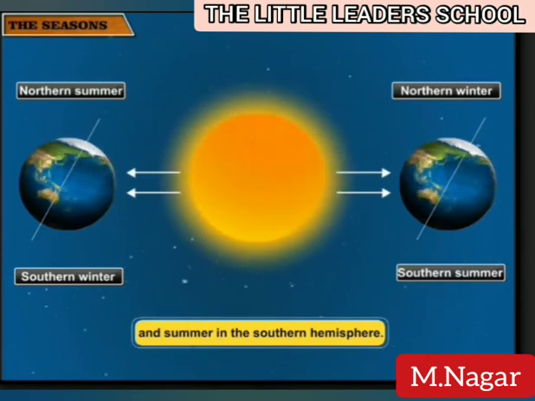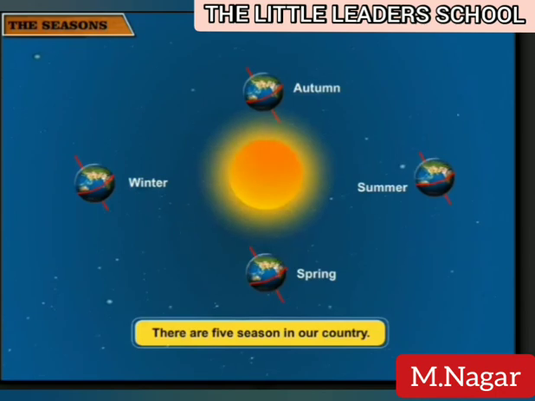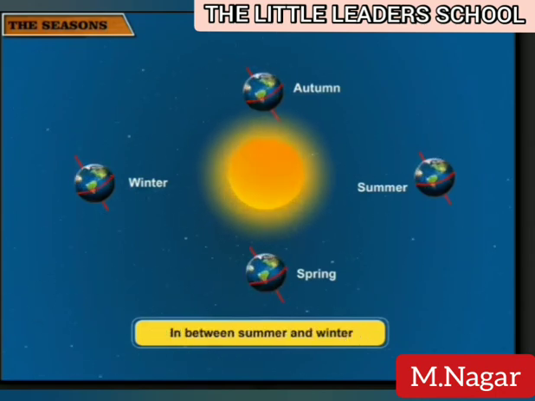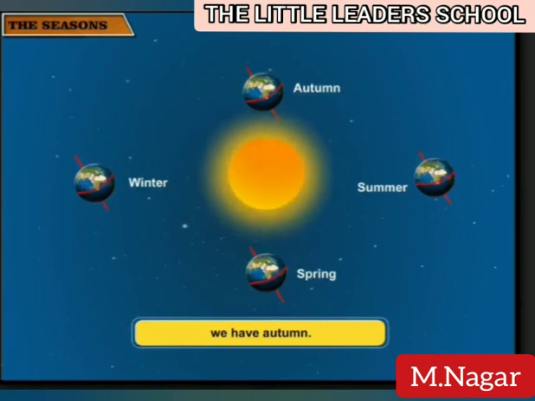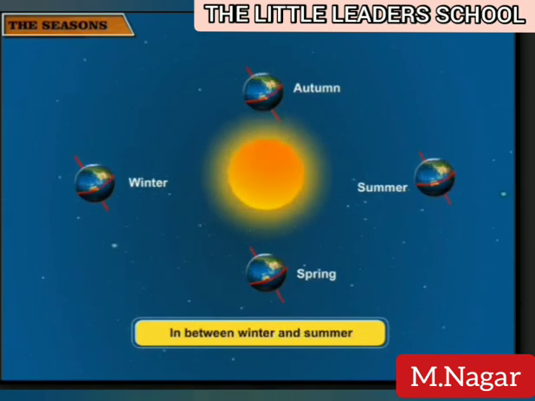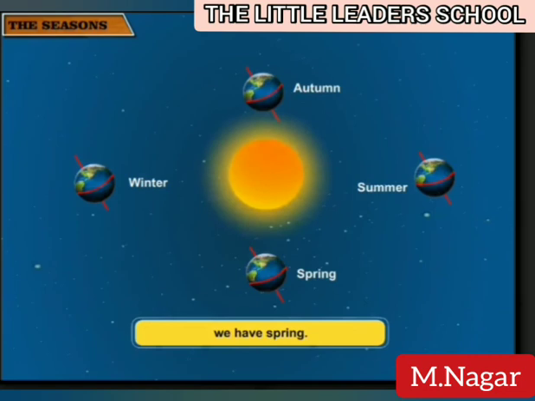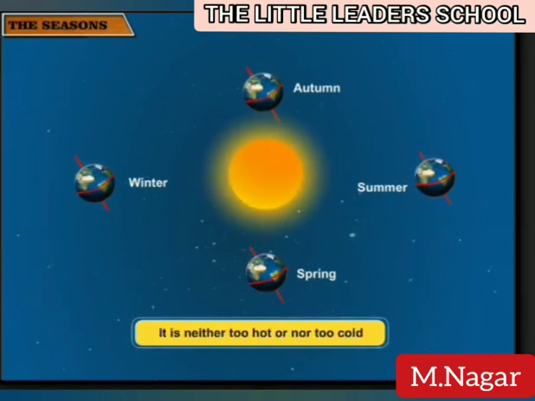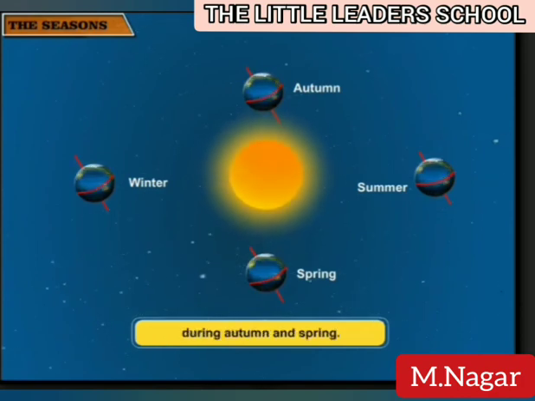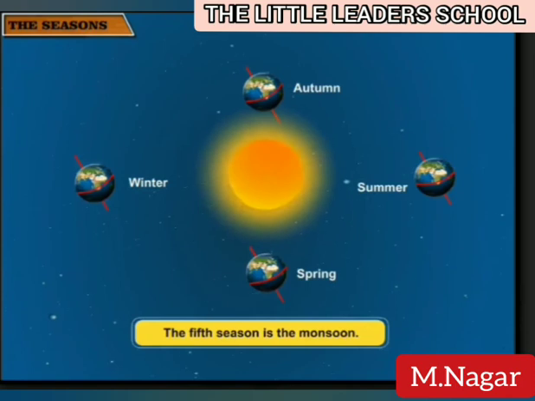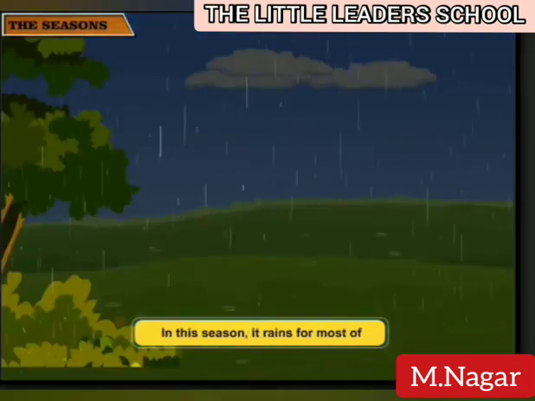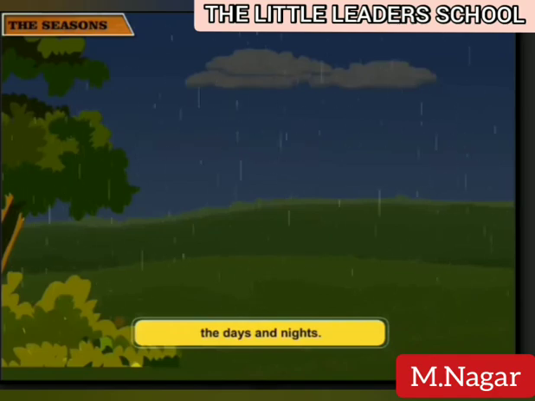Southern Hemisphere. There are 5 seasons in our country. In between summer and winter, we have autumn. In between winter and summer, we have spring. It is neither too hot nor too cold during autumn and spring. The fifth season is the monsoon. In this season, it rains for most of the days and nights.